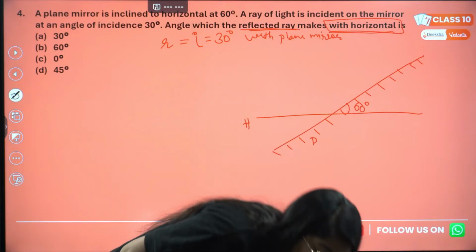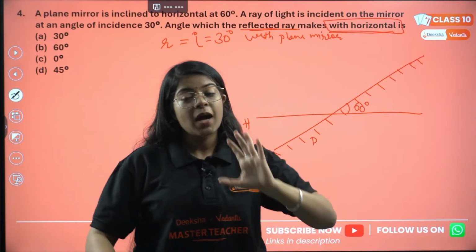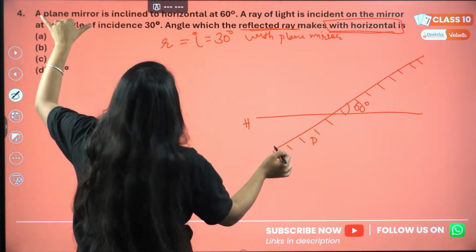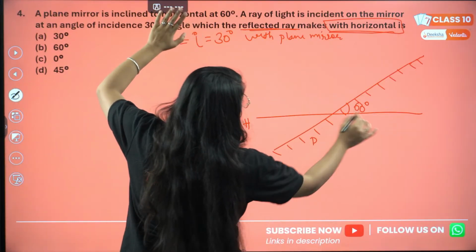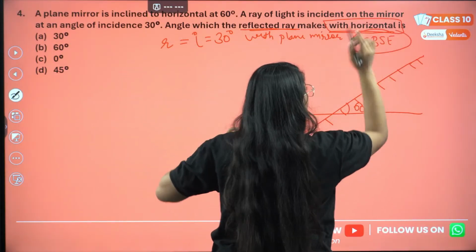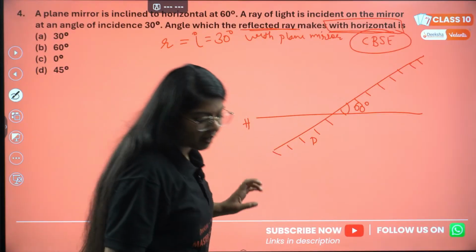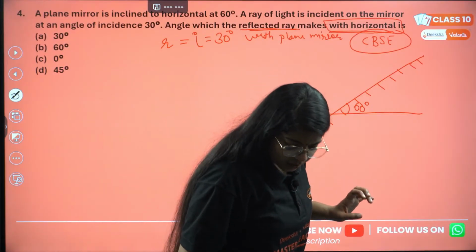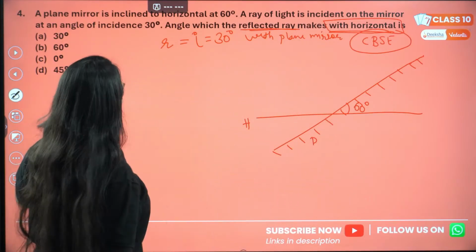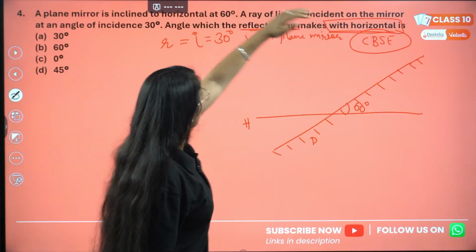Did you understand the question or not first? Let me know. What they have given is a plane mirror. This is my mirror, inclined to the horizontal at 60 degrees. This is a CBSE question. It has come in boards before, okay? So listen carefully. The mirror is inclined to the horizontal at 60 degrees, and a ray of light is incident on the mirror at an